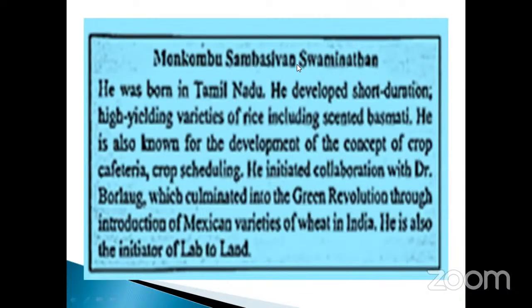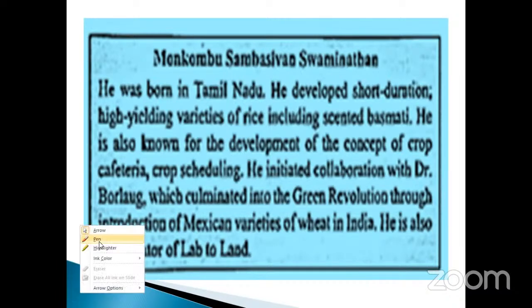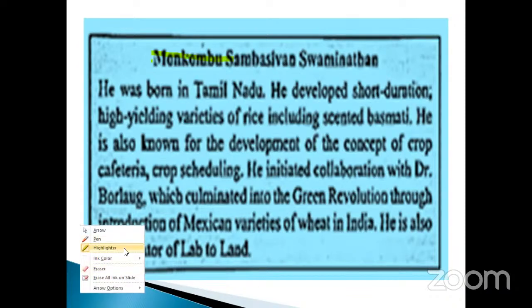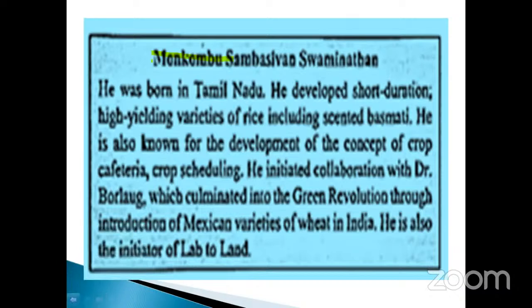Monkombu Sambasivan Swaminathan. What is the meaning of M.S. Swaminathan? They have given us Monkombu Sambasivan Swaminathan.